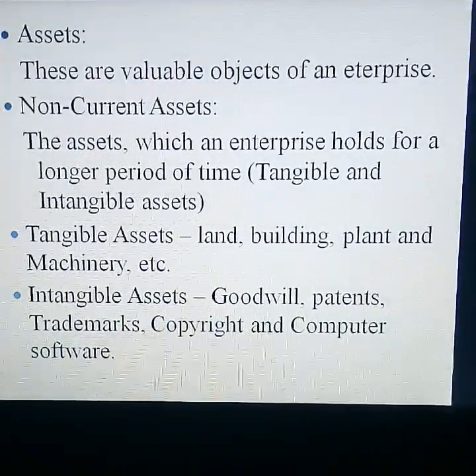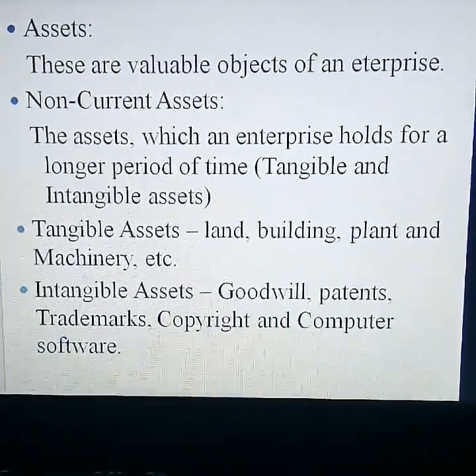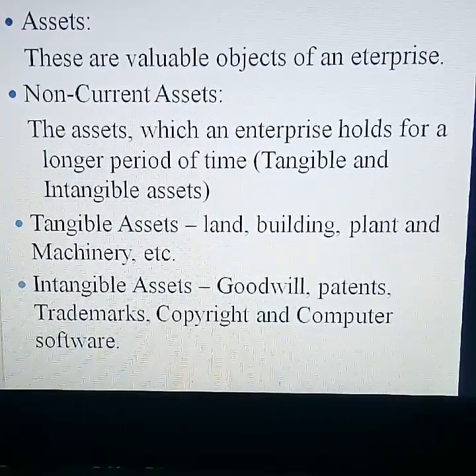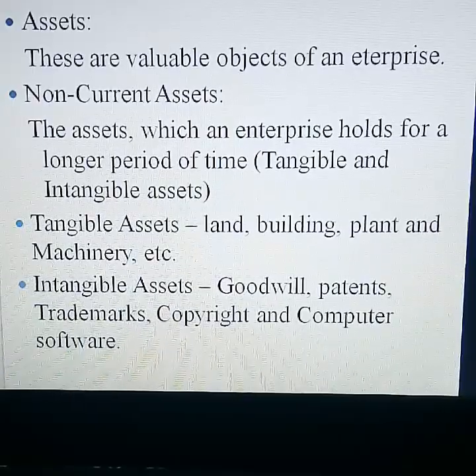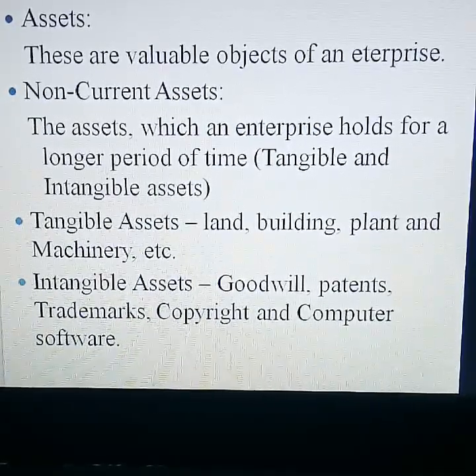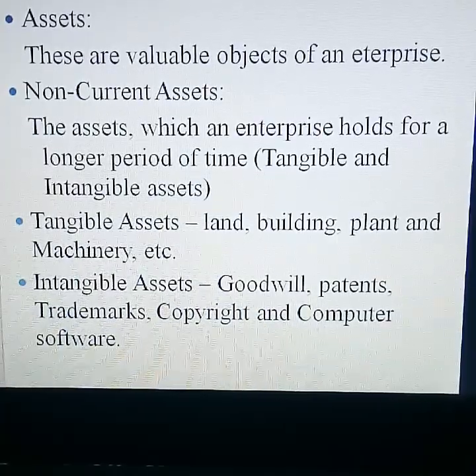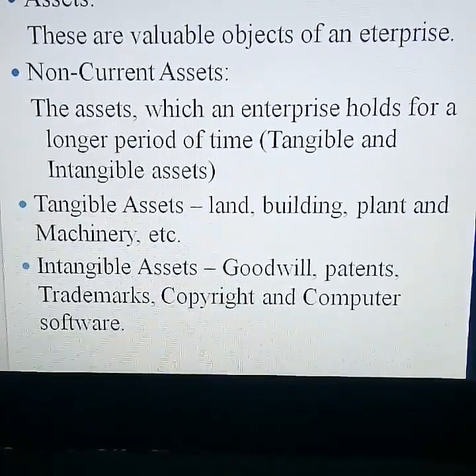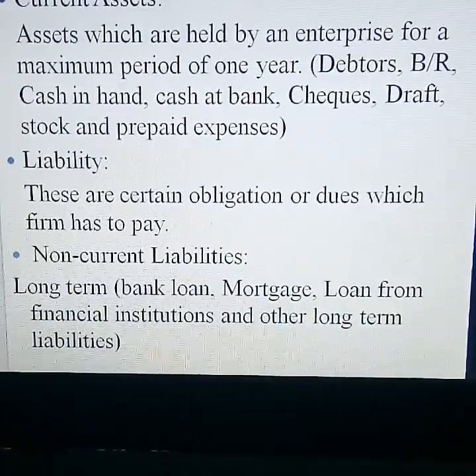Tangible asset means we can see and touch. Intangible asset means we can't see the assets. So tangible asset, examples: land, building, plant and machinery, etc. Intangible asset: goodwill, patents, trademark, copyrights and computer software. The next one, current asset.